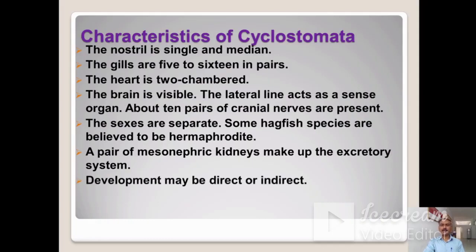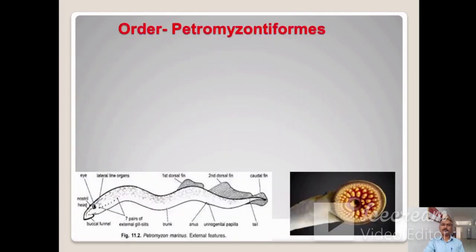Development may be direct or indirect, and these are the examples of the cyclostomata, that is Petromyzon and Myxine. Now there are two orders. This is order 1, that is called Petromyzontiformes. Lampreys or lamprey eels belong to this order.